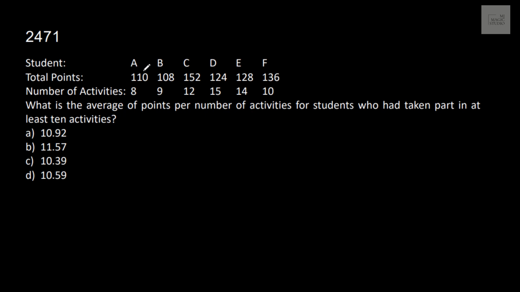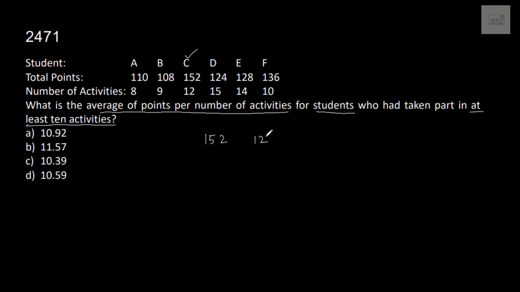Okay, few students are given their total points and the number of activities. What is the average of points per number of activities for students who had taken part in at least 10 activities? Here we can see C has taken part in 12 activities, total score 152.